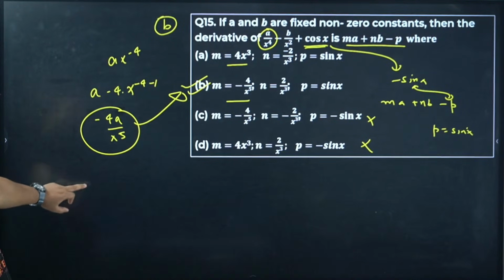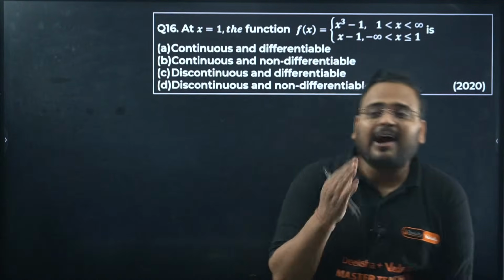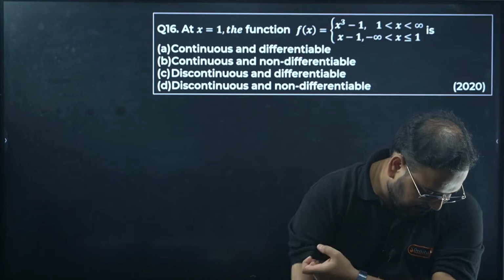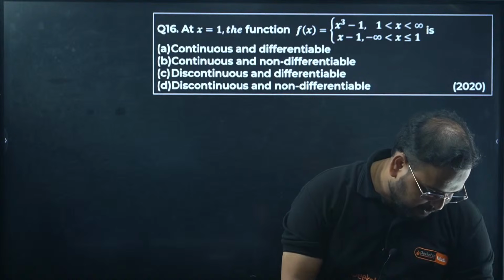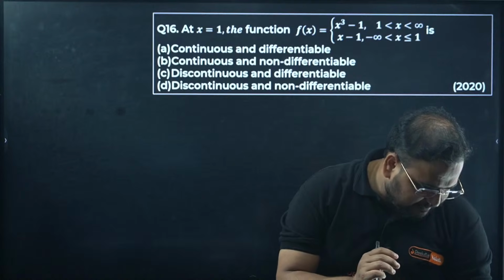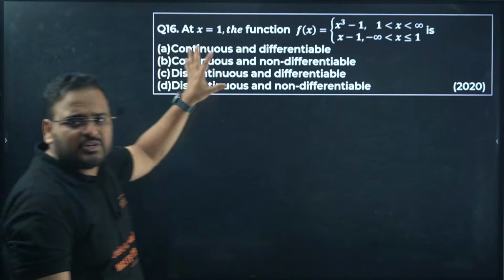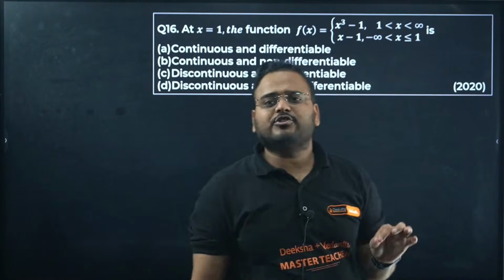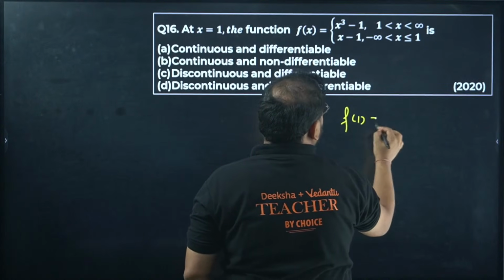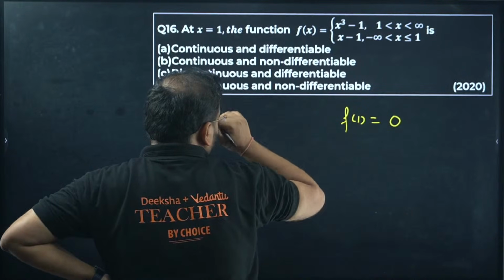Okay. 15 is done, guys. 16th one. But good thing is that we have time this time. Okay, after the boards we have enough time. Yeah. Correct. Pratyush, right answer. Supriya, right answer. Bunny did not give me an answer for this question. Yes, beta. Question number 16. This is an easy question. We're looking for both a continuous and differentiable function. For continuity, simply apply the limit for this condition. You can see f of 1 is coming as 0, because here the equality holds true. Okay. Yeah.